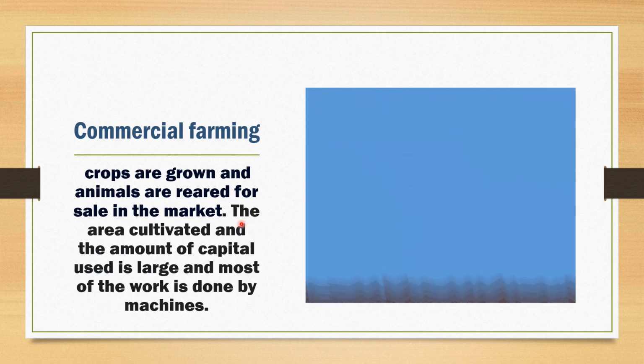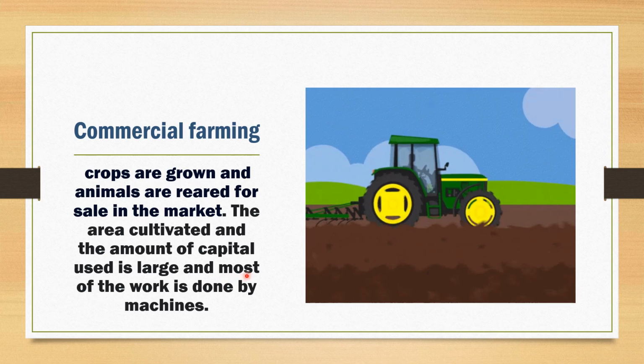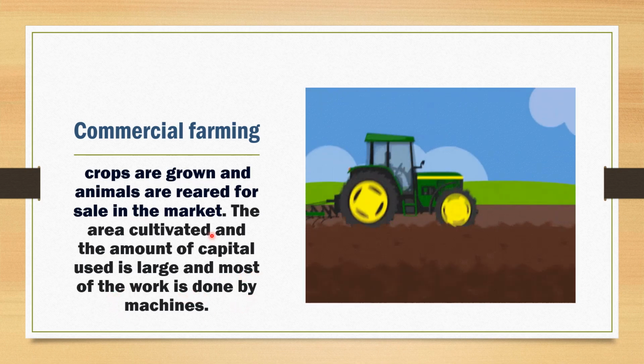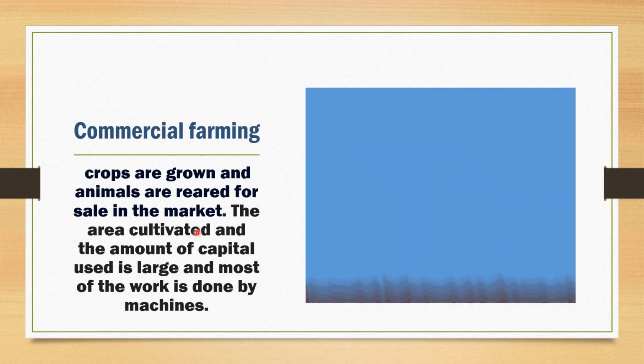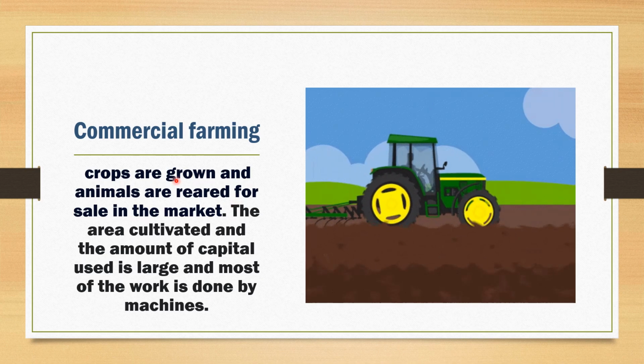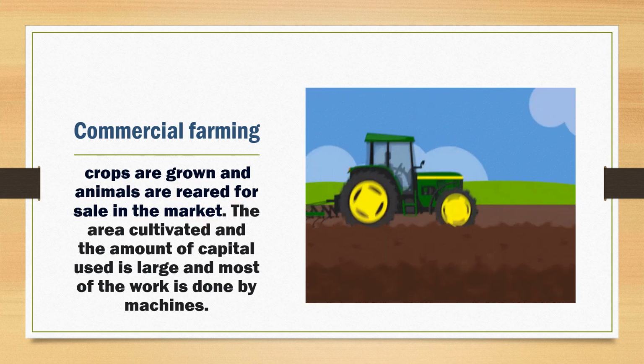The area cultivated and the amount of capital used is large enough, and most of the work is done by machines, because here we need to produce large amount of crop as well as large number of animals that can be sold in the market.